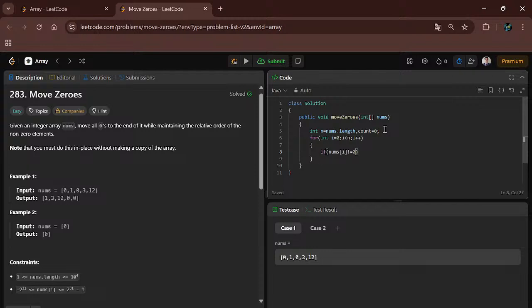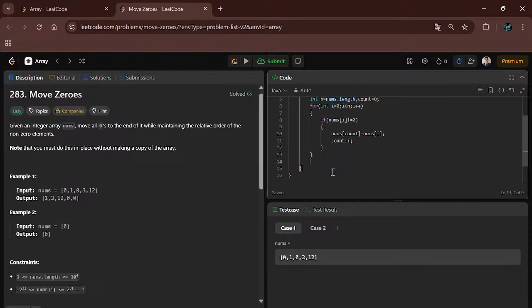We will put a condition: if nums of i is not equal to 0, then simply we have to put it at the count index. Here the element is 0, so we move to the 1. If 1 is not equal to 0, then we put it at the count index. Count is 0, so 1 will be moved here. Then I will write nums of count equal to nums of i, and simply increment the count.